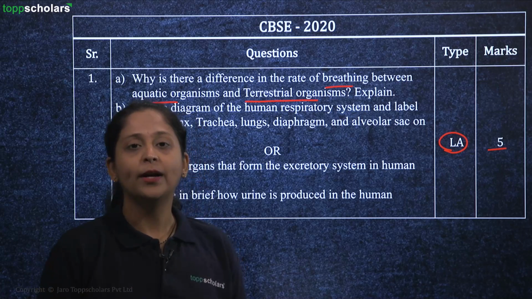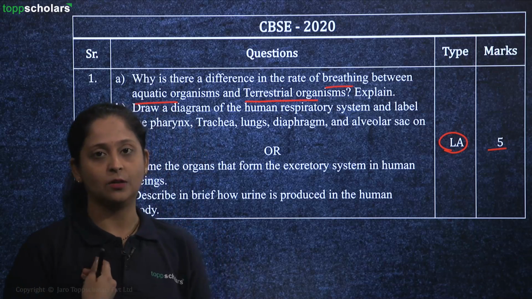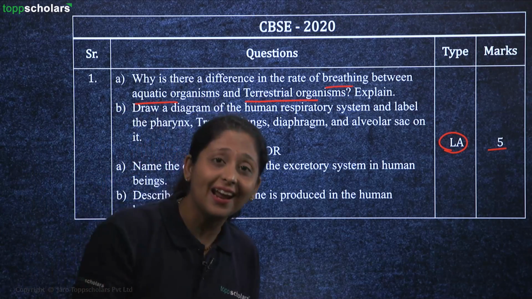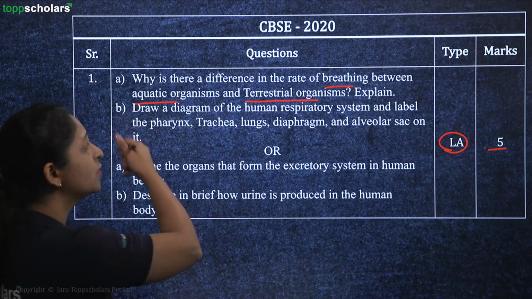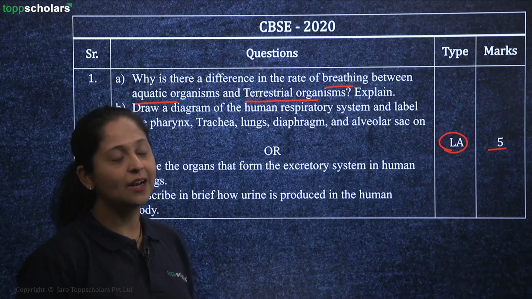Simple. The aquatic organisms are going to have dissolved oxygen, whereas the terrestrial organisms like humans, they have the oxygen which is available in the air. That is going to cause the change in the rate of breathing. That's it. You have to explain that part.